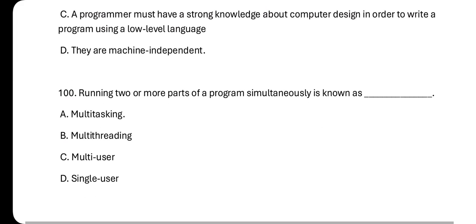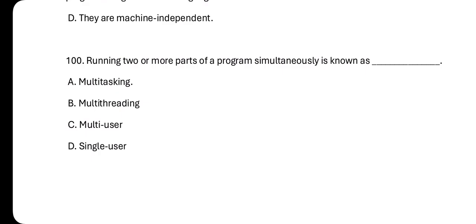Number 100, running two or more parts of a program simultaneously is known as what? Multitasking. So that's the answer.